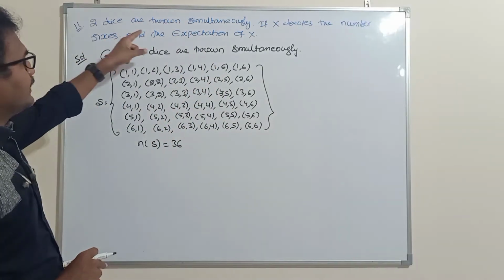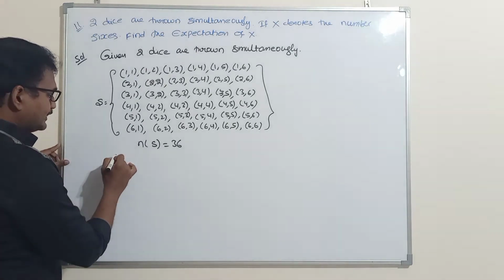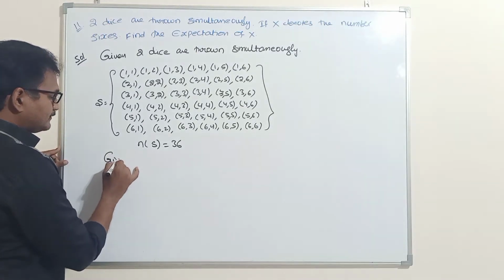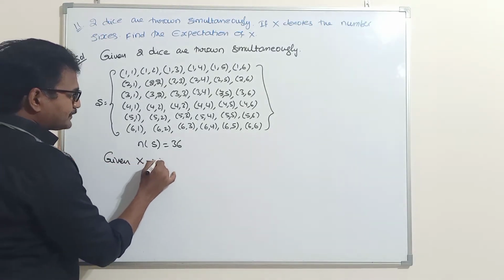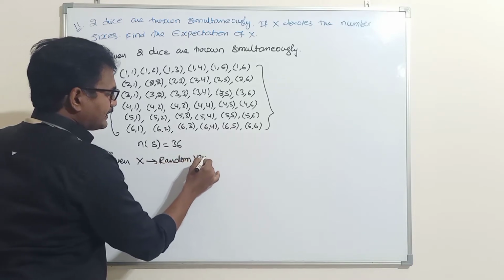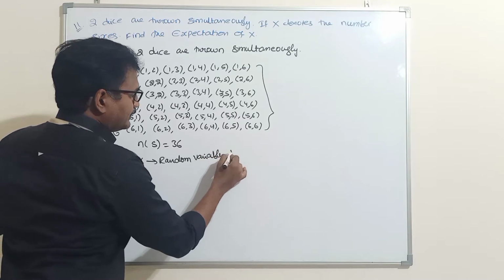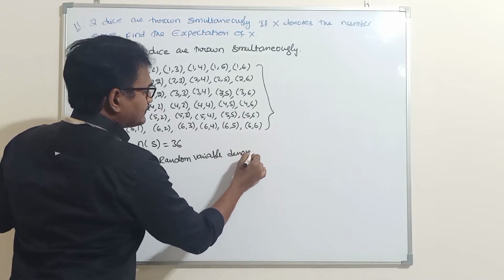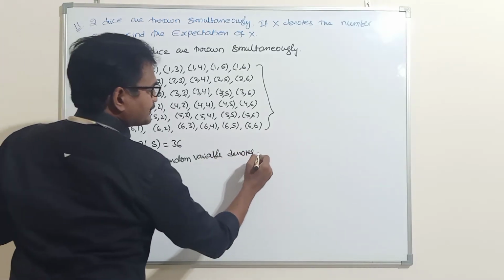Next, what does the random variable denote? Given, X is a random variable denoting the number of sixes.